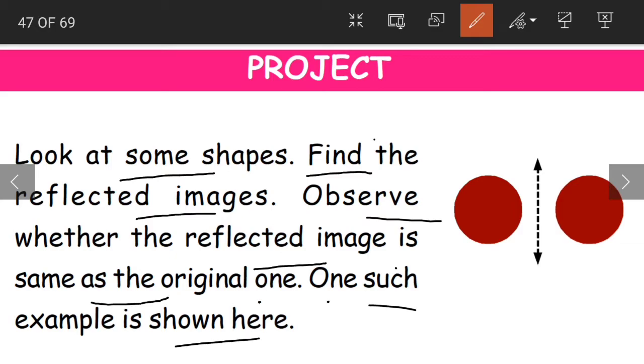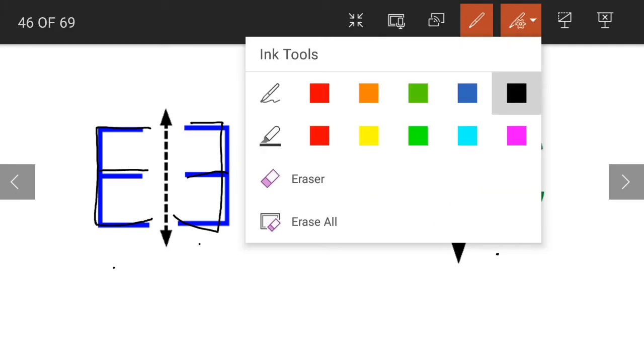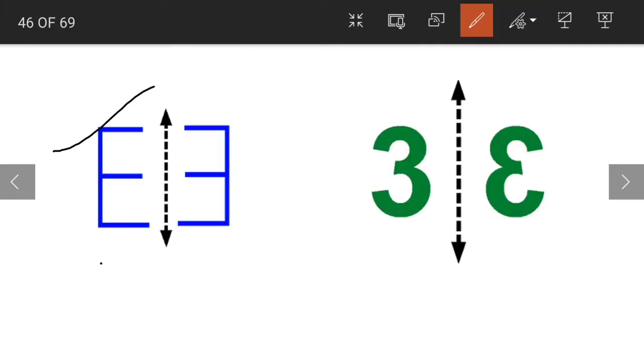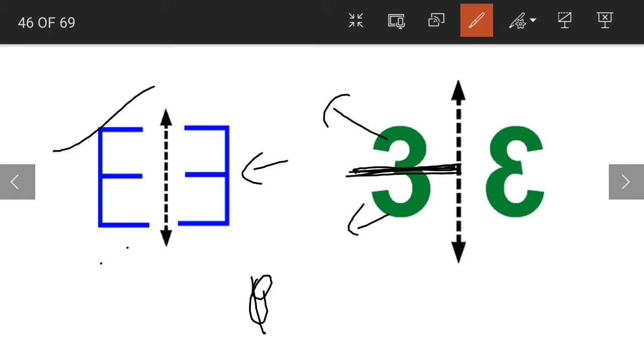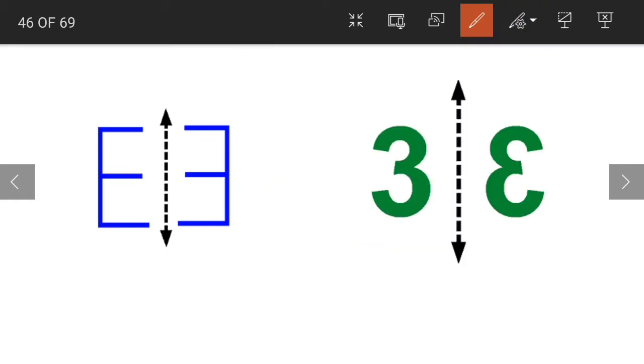One such example is shown here. If you look at these two shapes here, children, here is the alphabet E. The reflected image is not the same as the original one. Is it? No, right? Again, this is also a difference between symmetry and reflection. In symmetry, suppose we have the alphabet 3. Now, when I draw a line of symmetry in the middle, both halves are the same. But what is this? E. The reflected image is like this. It is in the opposite direction. So both the original image and the reflected image are not the same.